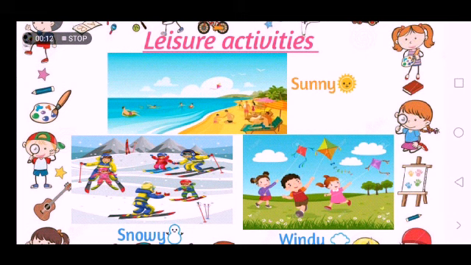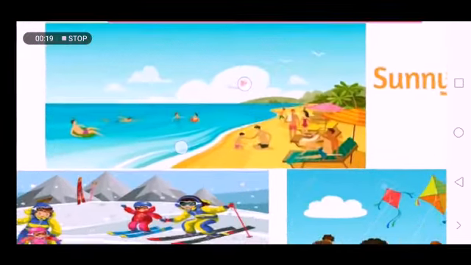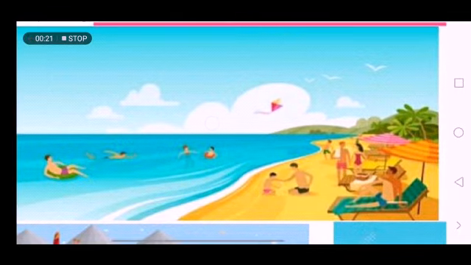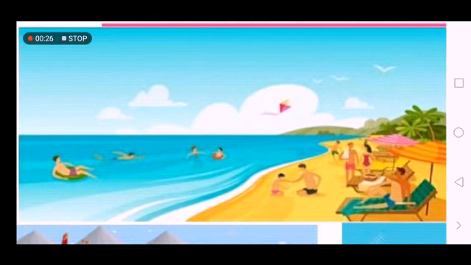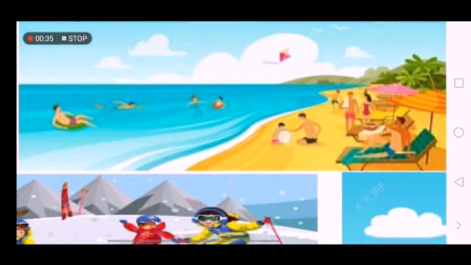We do them in our free time. So you can see here in this picture, these people are swimming. For swimming, the best weather is sunny weather. So if you are thinking about swimming, sunny weather is the best, okay?